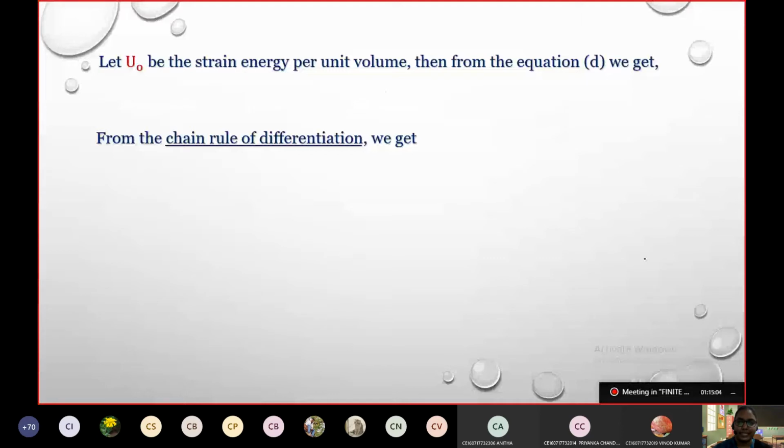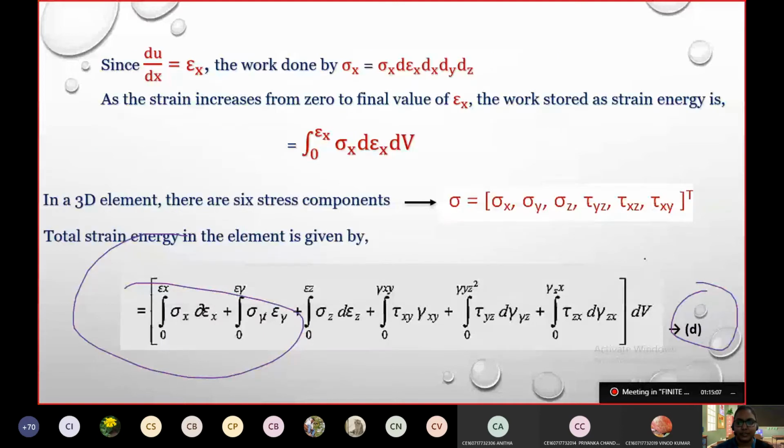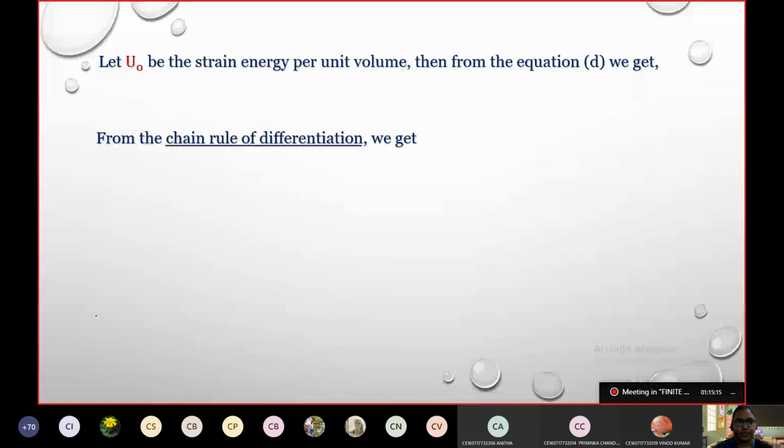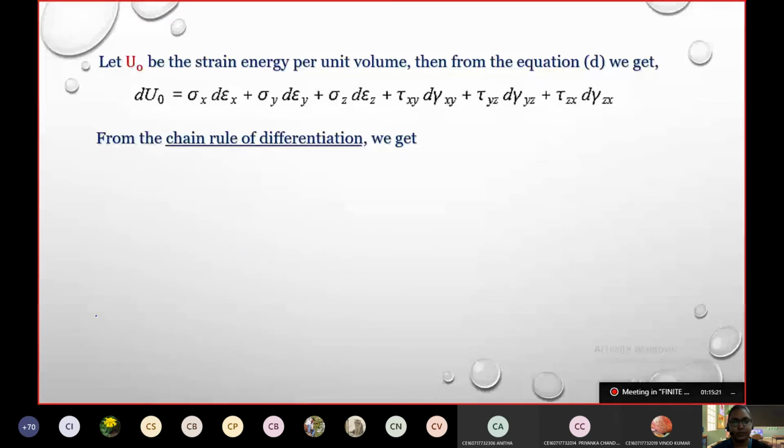Here it was an integration over dV. This is U naught, the strain energy per unit volume. With the per unit volume consideration, the integration is now solved, and we have reached this point. I can take this as equation number E.